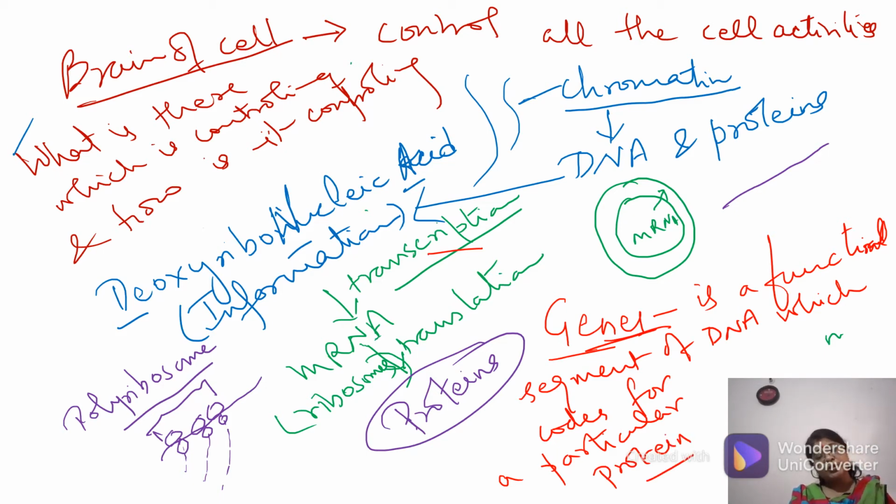So a gene is a functional segment of DNA which is coding for a protein. That is called a gene. Remember that.